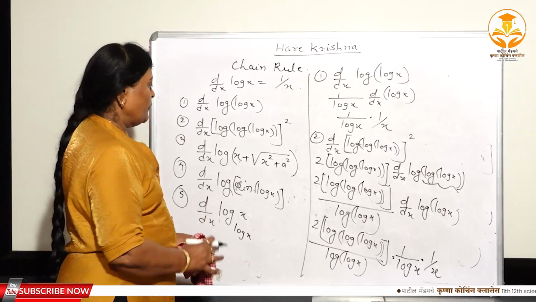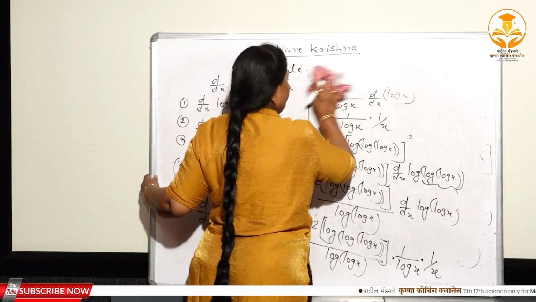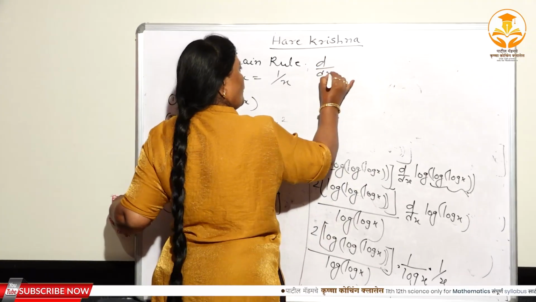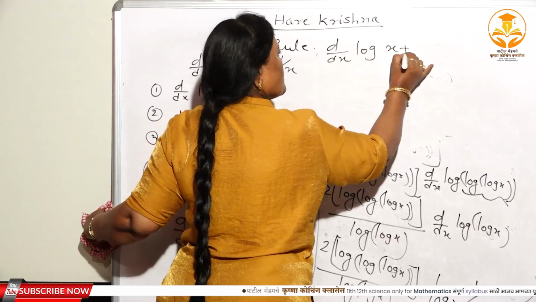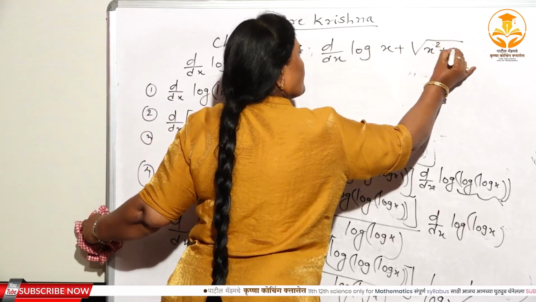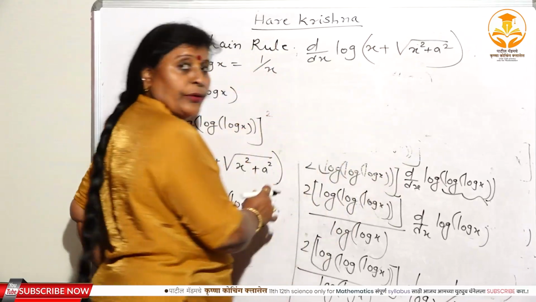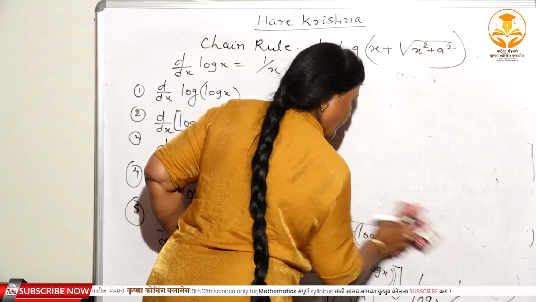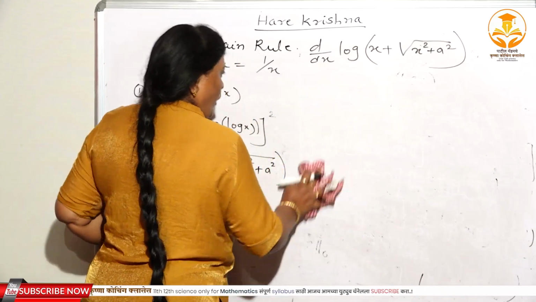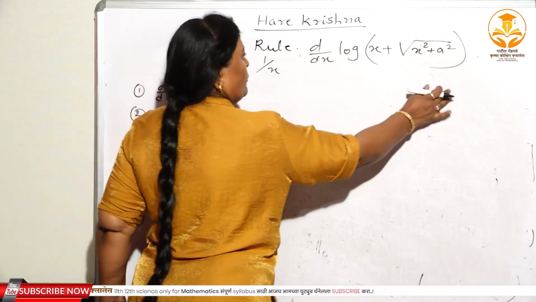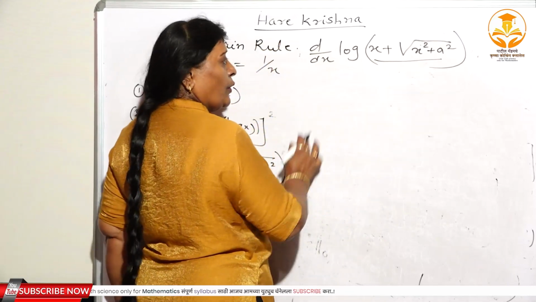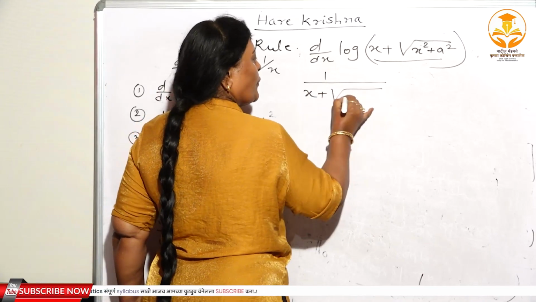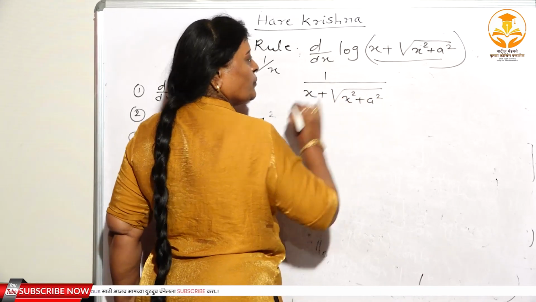Right? Now the third one, see here, third problem. The solution of the third one: d/dx of log(x + root of x² + a²). See this carefully. Here again this is u. The derivative of log u is 1 by u, means 1 upon x + root of x² + a². Right?